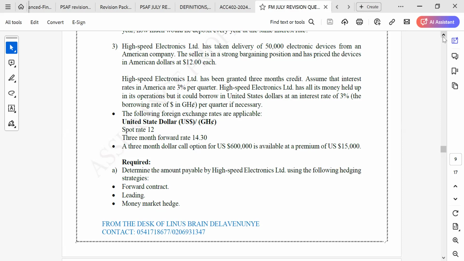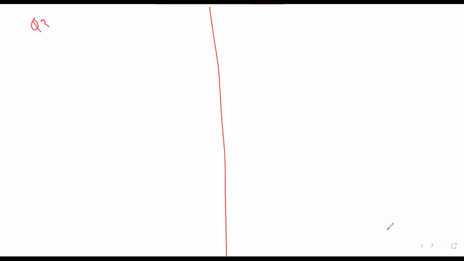The devices, how many devices are being taken? Let's find the amount that the company is owing. The amount owing is going to be 50,000 multiplied by 12. Is that correct? How much are we having? 600,000.